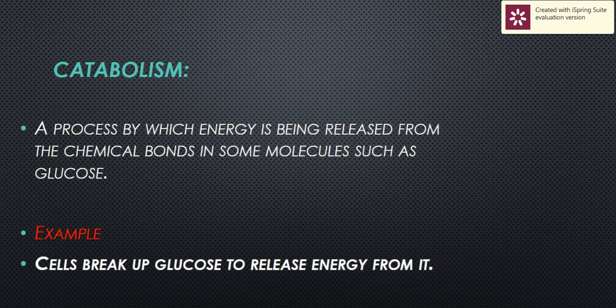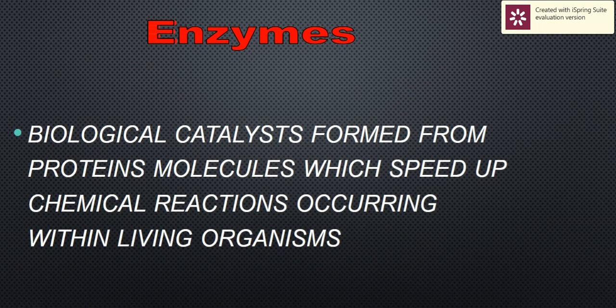When cell respiration happens, molecules are broken down and the energy comes out, so it is called catabolism. Metabolism is important for growth of the body and repairing damaged tissue as anabolism, or obtaining energy as catabolism.